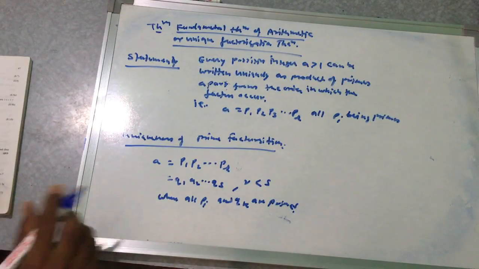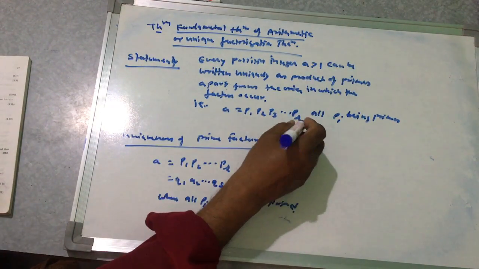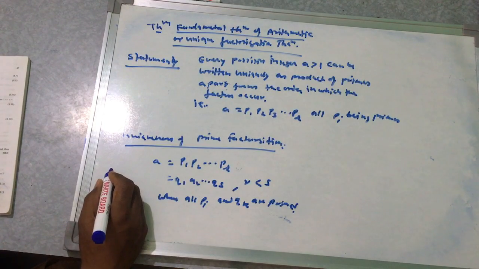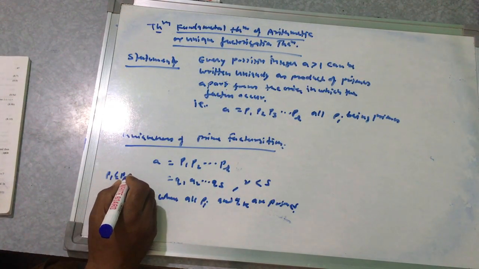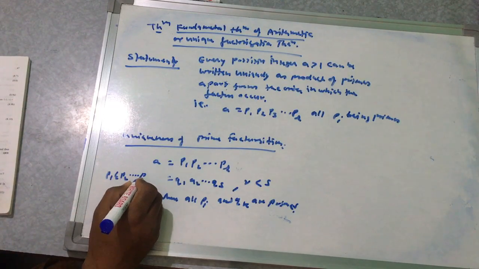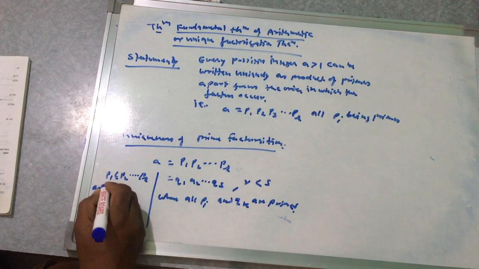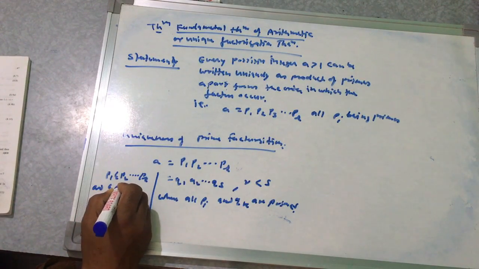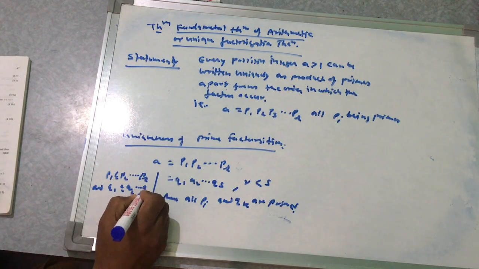There will be no loss of generality if we consider it. Then p1 less than p2 less than, up to pr, and q1 less than q2, up to qs.